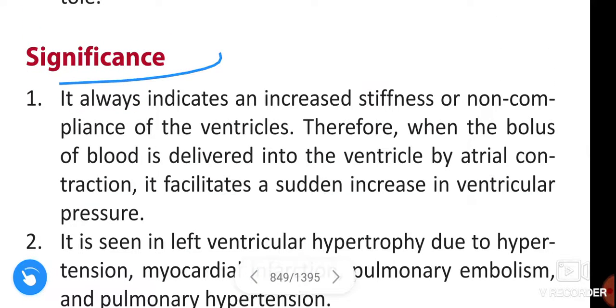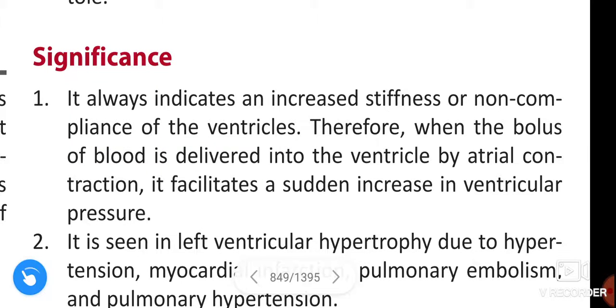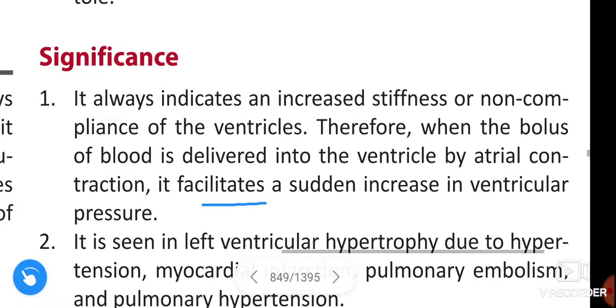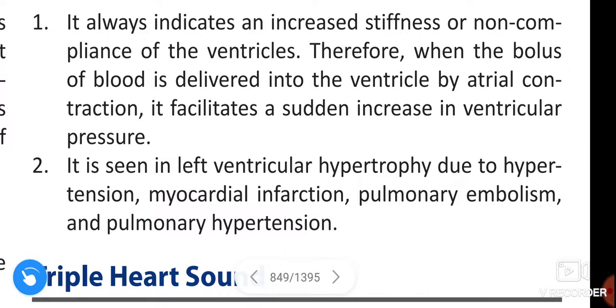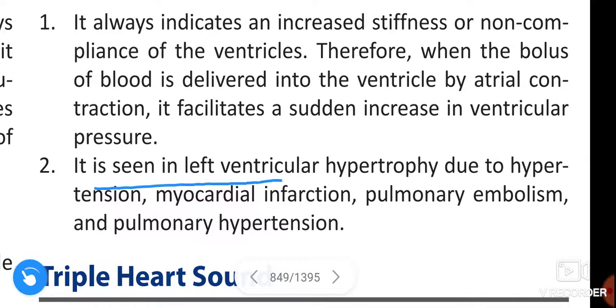See once again, significance of the fourth heart sound. It always indicates increased stiffness or non-compliance of the ventricles. Therefore, when the bolus of blood is delivered into the ventricle by atrial contraction, it facilitates a sudden increase in ventricular pressure. It is seen in left ventricular hypertrophy due to hypertension, myocardial infarction, pulmonary embolism, and pulmonary hypertension.